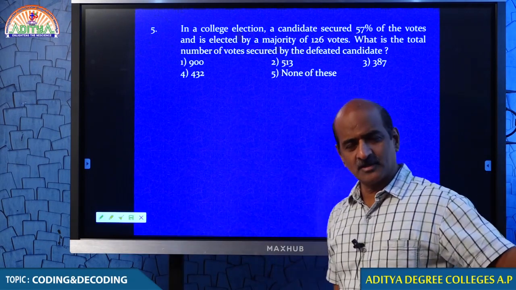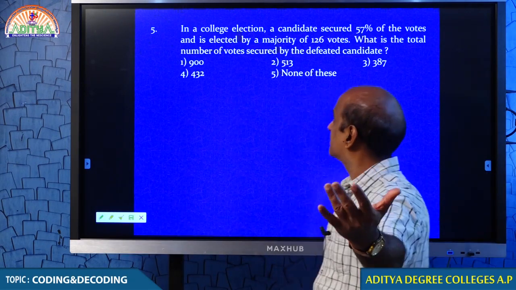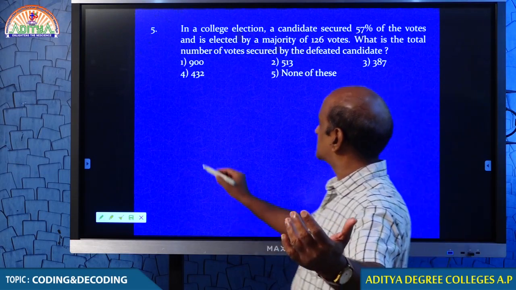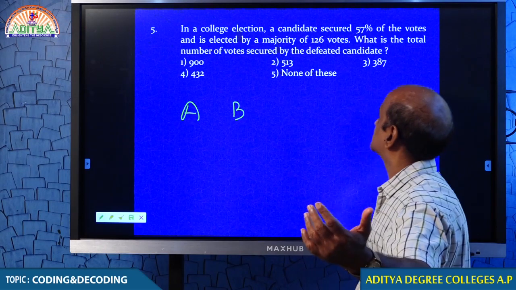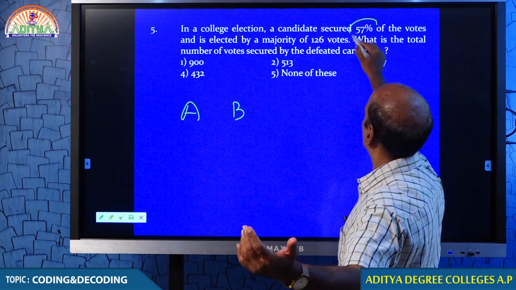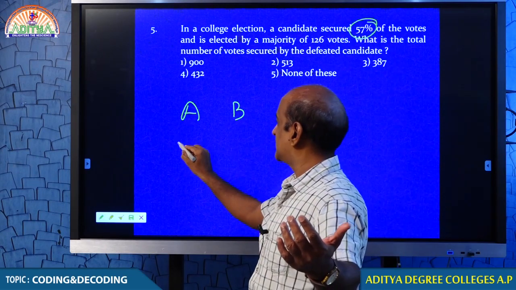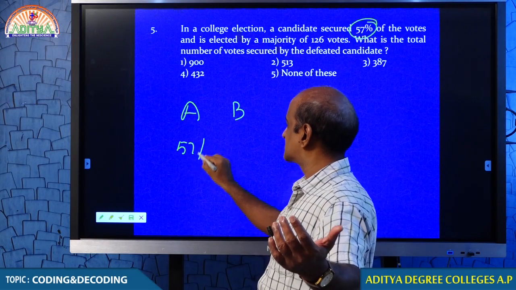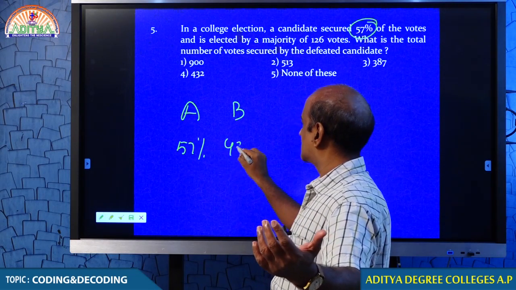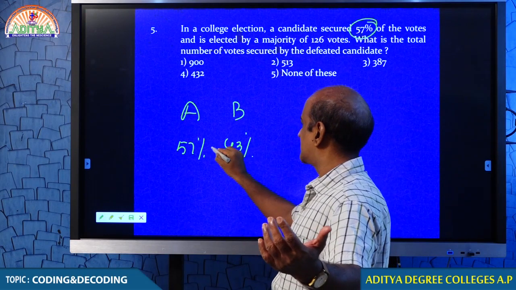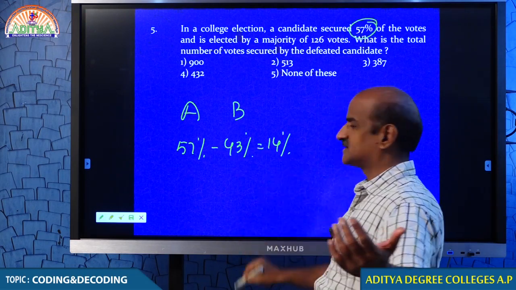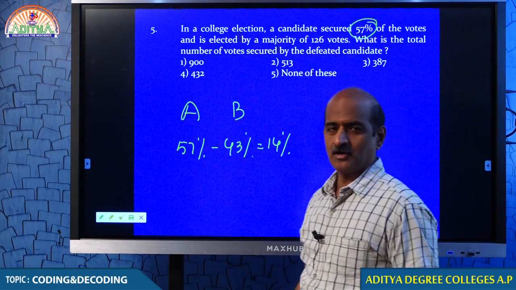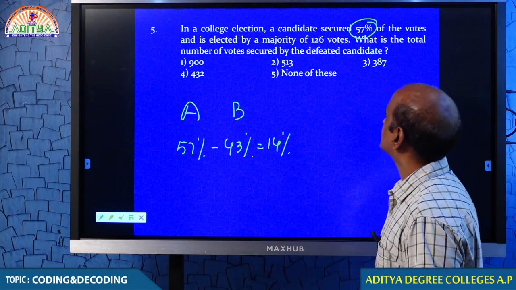In an election, let me suppose that, unless mentioned, there are only two people contesting. If A got 57%, we may conclude that B must be getting 43%, and the difference between A and B is 14%. That is what we call the majority.